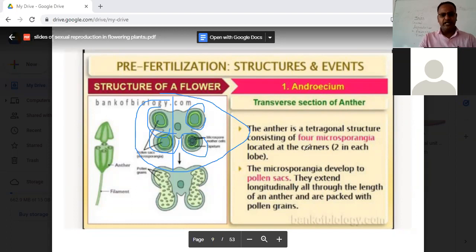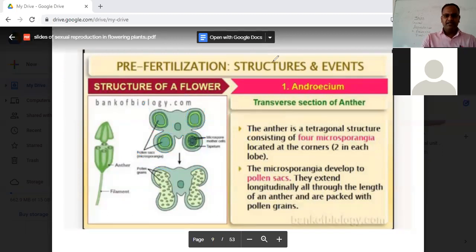And now we will be studying the developmental process, how this microsporangia develops into the pollen sac. So these microsporangia develop into pollen sacs and they extend longitudinally all through the length of an anther and are packed with pollen grains. If you see the bottom diagram, this is the pollen sac open, or the microsporangia busted out, and you can see the pollen grains are present over here.